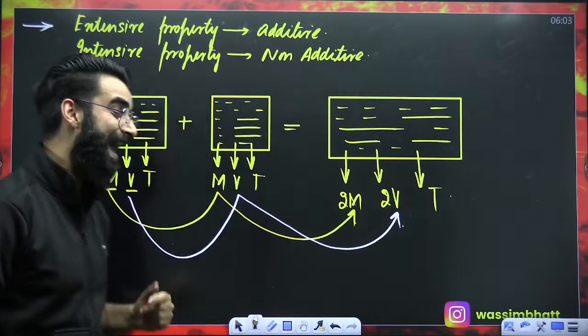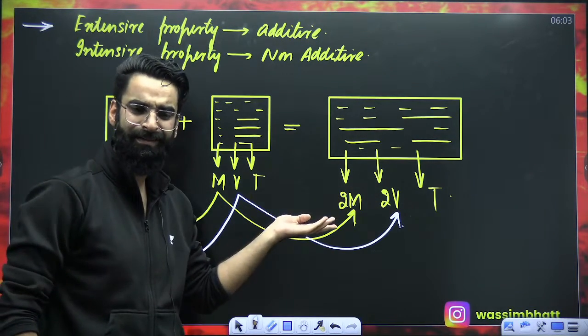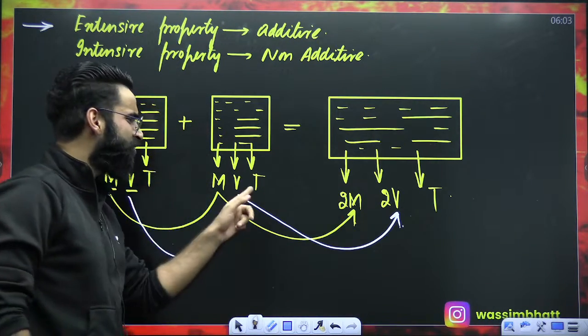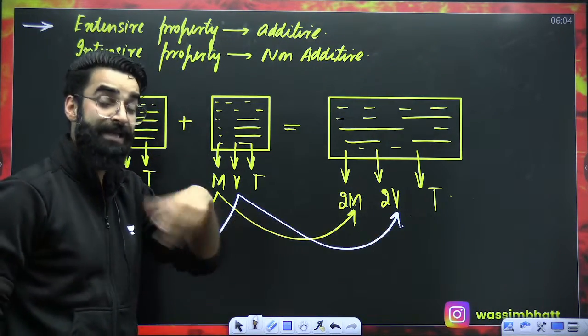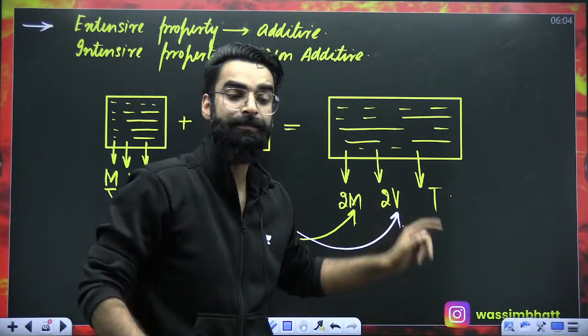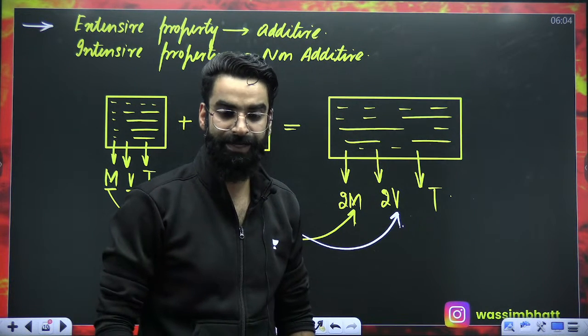So my dear students, we had 2 extensive properties, and extensive properties are directly being added. Whereas, do you see intensive properties being added? No. If intensive properties were added too, then over here temperature should have been 2 times T. But that's not the case, right?